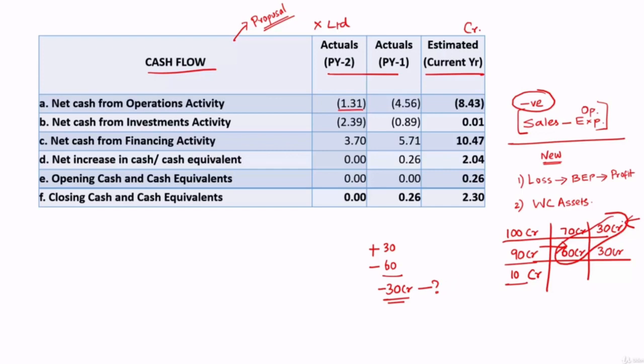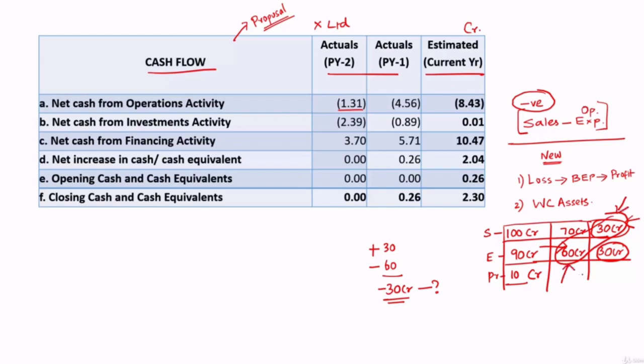So please have a look at this once again. This is the sales. These are all the expenses. This is the profit, right? Out of sales of 100 crore, they have sold 70 crore on credit. It means cash realized or cash sales is only 30 crore. Assuming the 70 crore is still debtors, it means not yet realized. Out of 90 crore, they have already paid 60 crore, 30 crore not yet paid, assuming it is still unpaid, sitting as creditors. So you can see the cash that had come into the system is 30 crore,